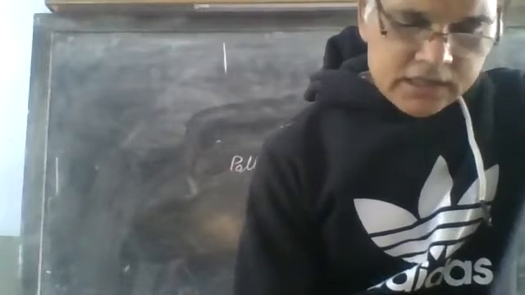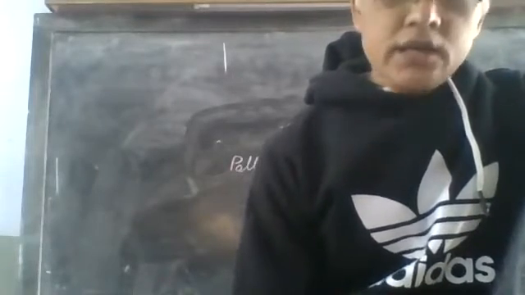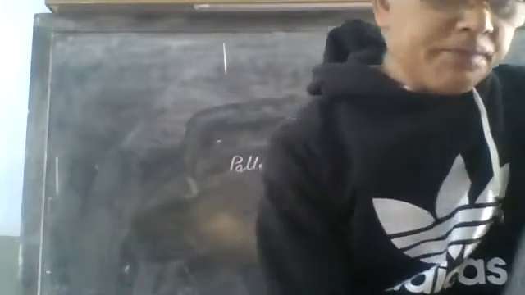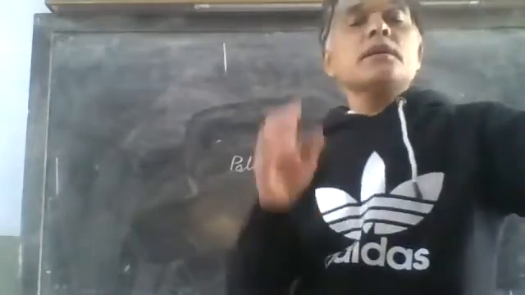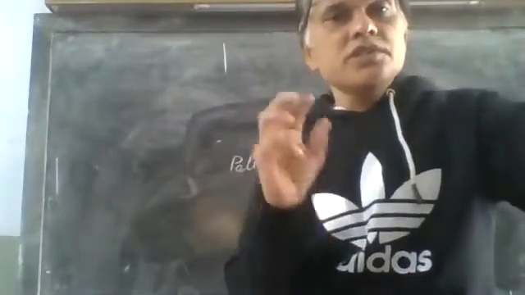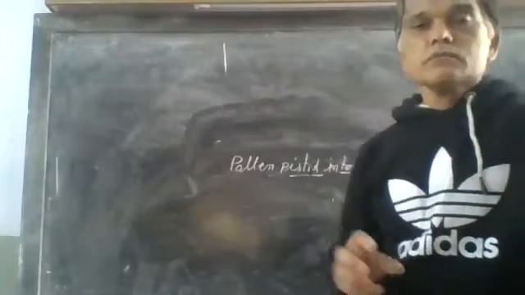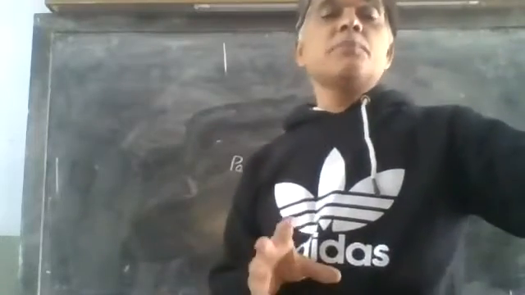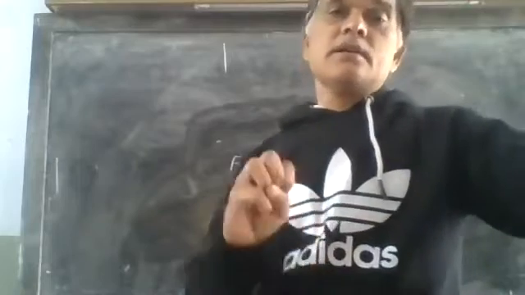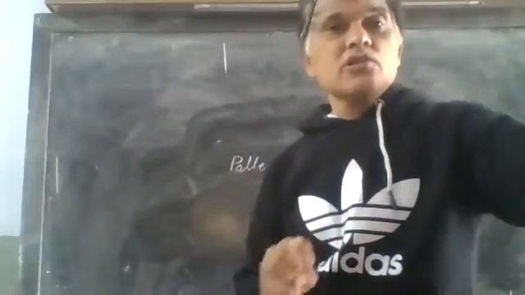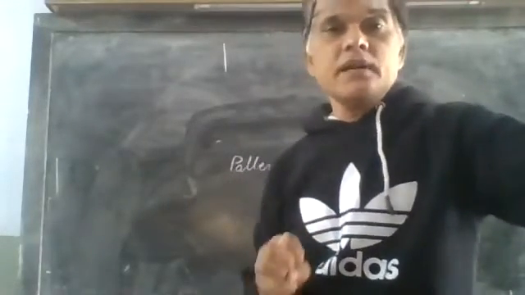Such a condition, in which an incompatible pollen grain reaches the stigma, is known as self-incompatibility. Self-incompatibility is genetic, due to which sometimes pollen grain will not germinate on the same flower or same plant, which also prevents self-pollination.